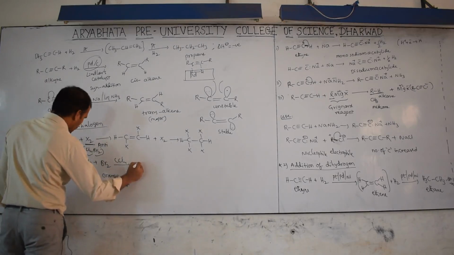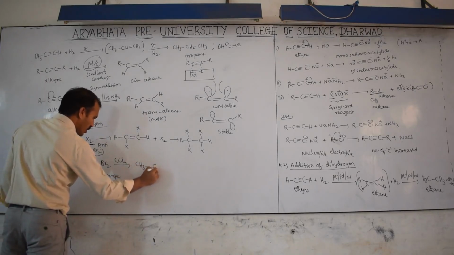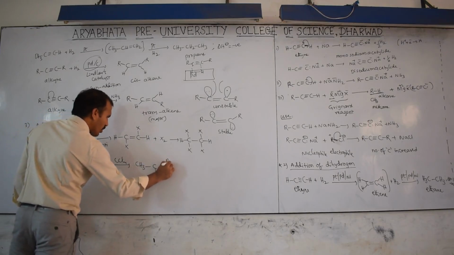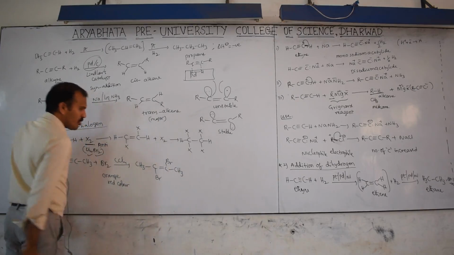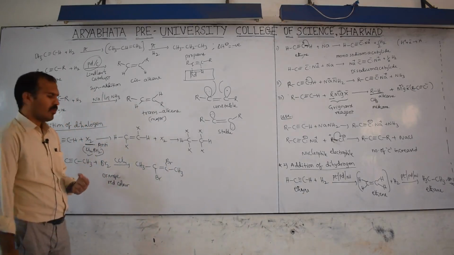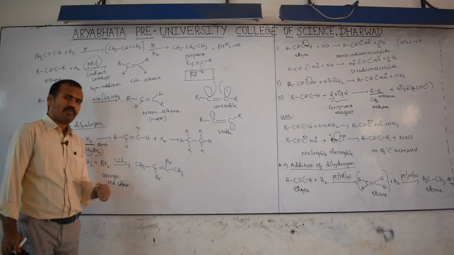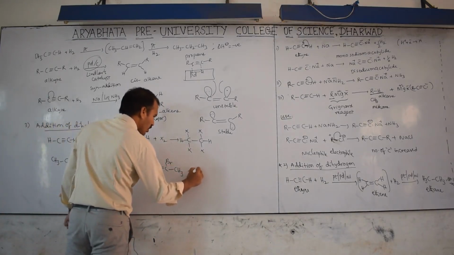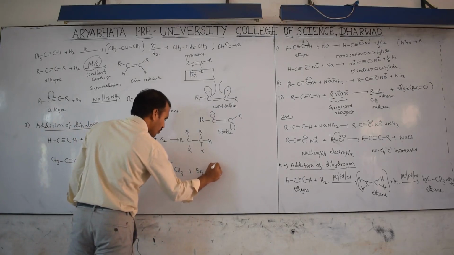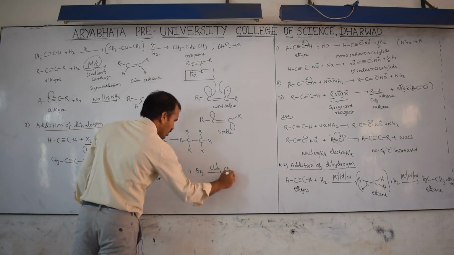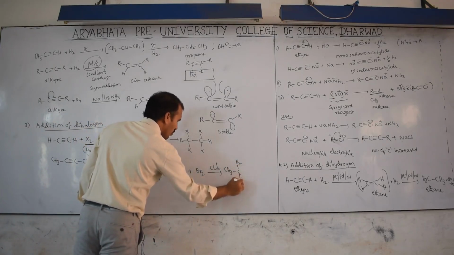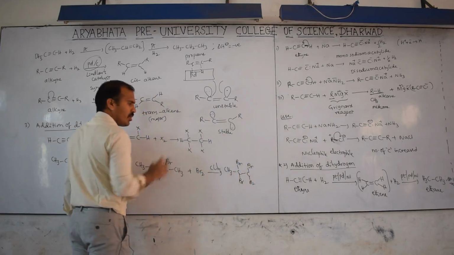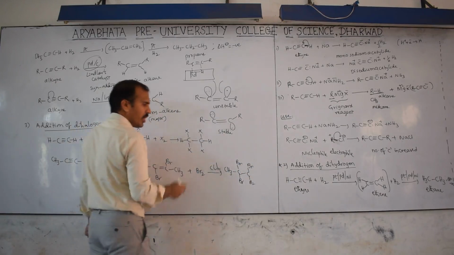Then here CH3C, one bromine added, double bond, one bromine and CH3. So first the dibromo product forms if you add 1 mole. With Br2 in CCl4, then it forms CH3, Br, and Br. Same as this compound only, instead of X I wrote Br.